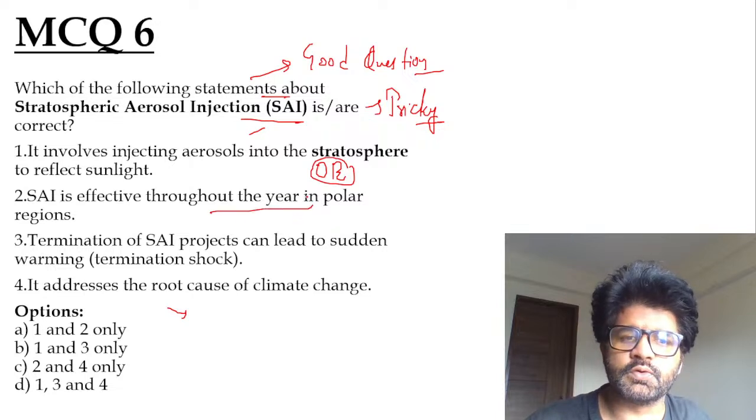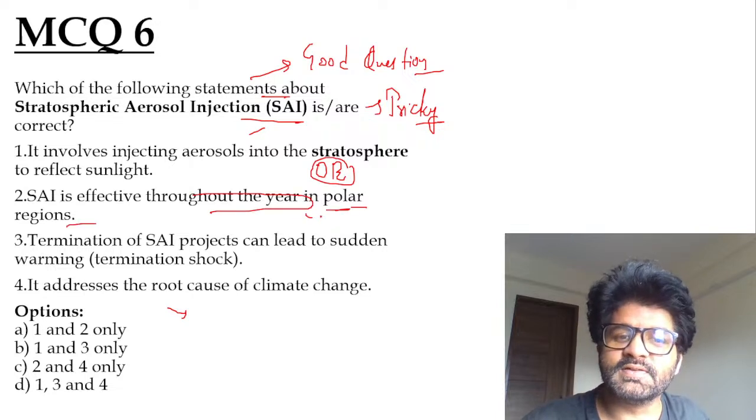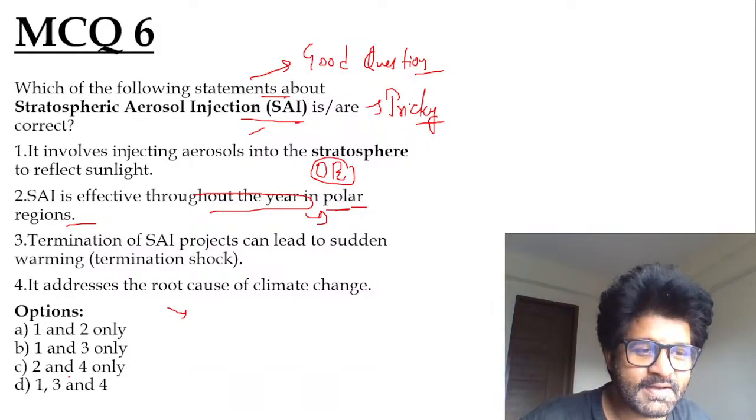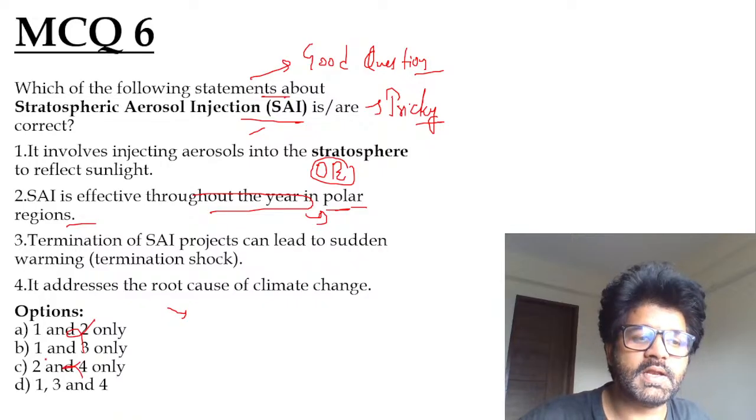We know it is not effective throughout the year in polar region, because in winter there is no sunlight. So how will you work, guys? Your work is to reflect sunlight, but there is no sunlight at all. So second is wrong. If second is wrong, you will eliminate A and C. You're left with B and D. So fourth option you have to just check.